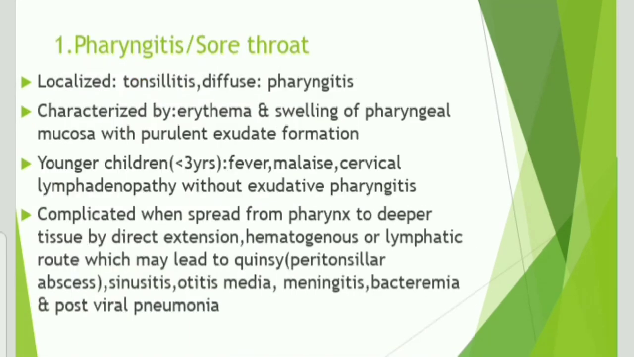The first one is pharyngitis or sore throat. If the throat is primarily affected, it is pharyngitis, and if the tonsils are primarily affected, it is tonsillitis. A child might even have inflammation and infection of both tonsils and the throat. Pharyngitis is characterized by erythema and swelling of the pharyngeal mucosa with purulent exudate formation.